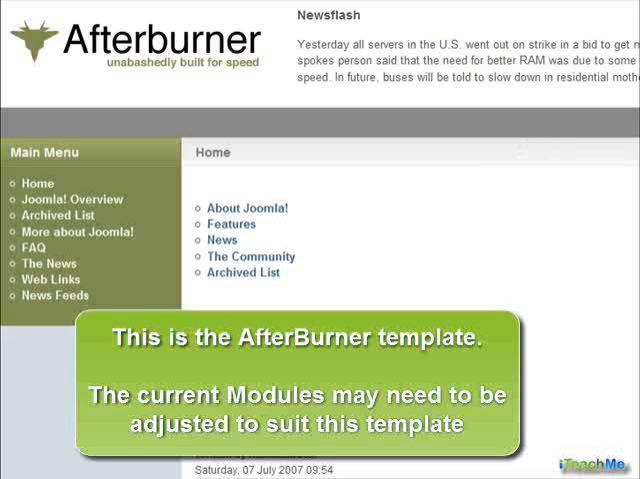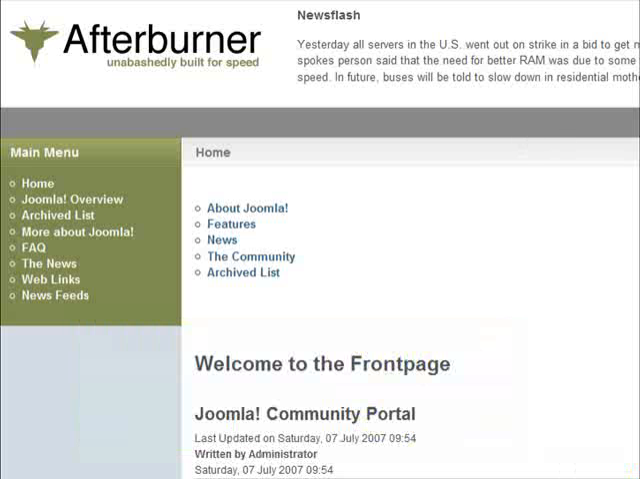This is the Afterburner template. The current modules may need to be adjusted to suit this template.